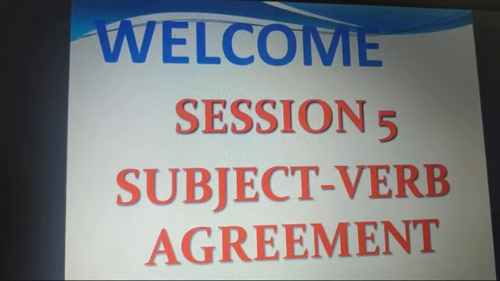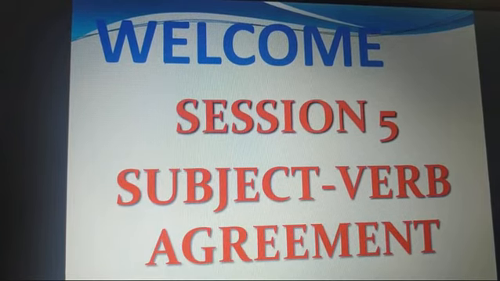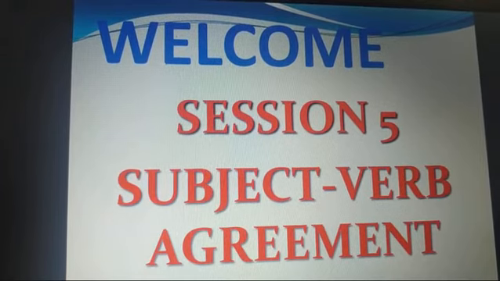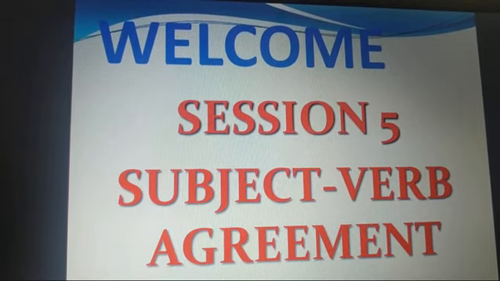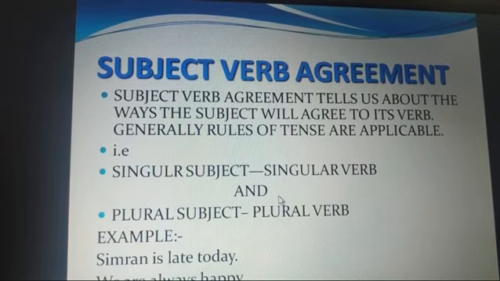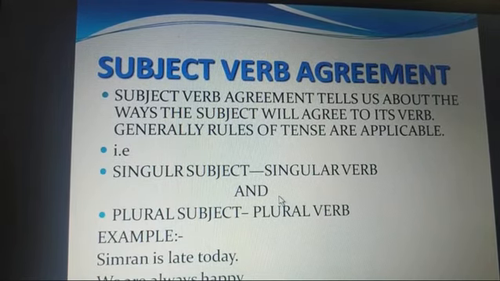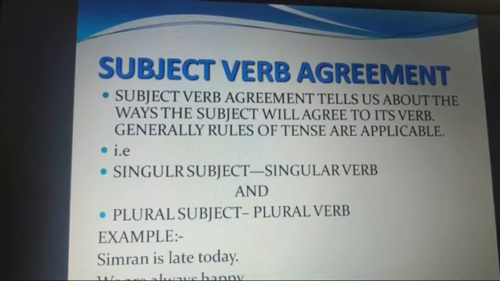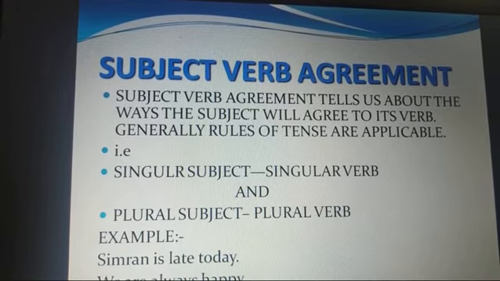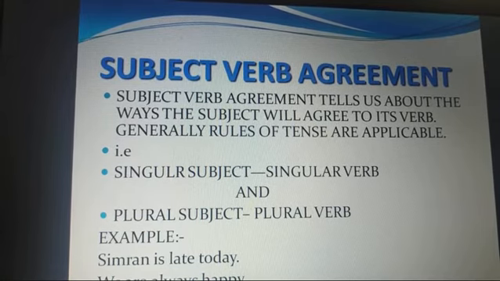When we have to frame sentences in a correct format, it is essential that our subject and the verb agree with each other. A subject-verb agreement tells us about the ways a subject will agree to its verb. Now in a general sense, in the tenses, we find that according to the tense, the verb changes, and according to the subject, it changes. If you observe, a singular subject always has a singular verb and a plural subject always has a plural verb.